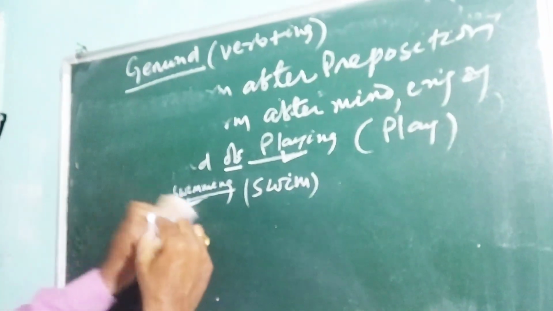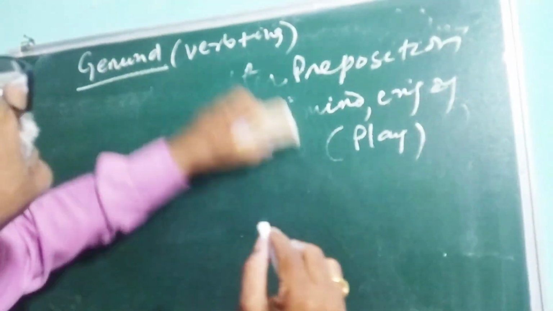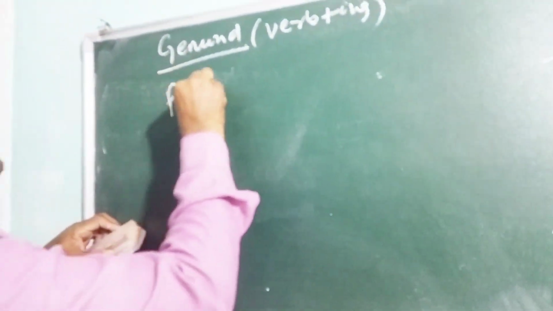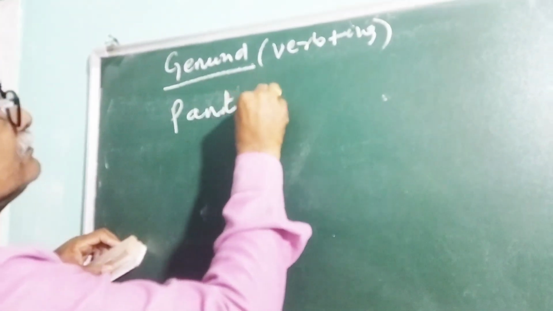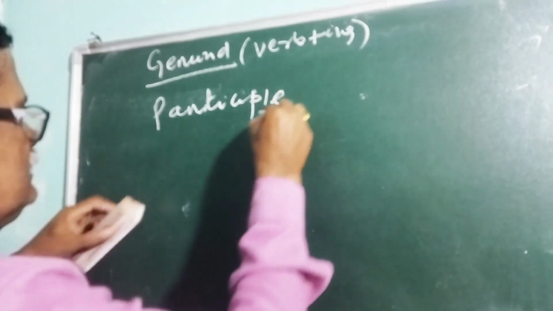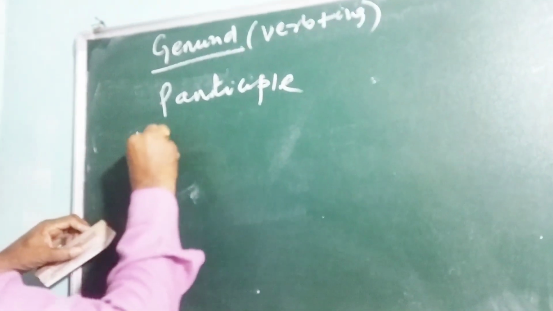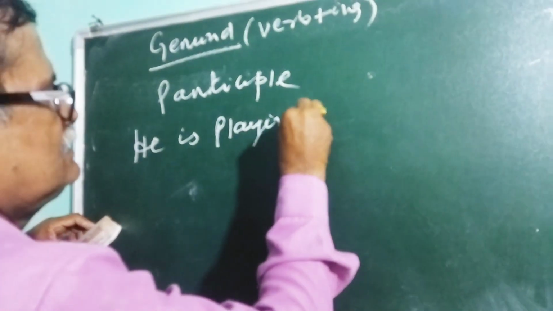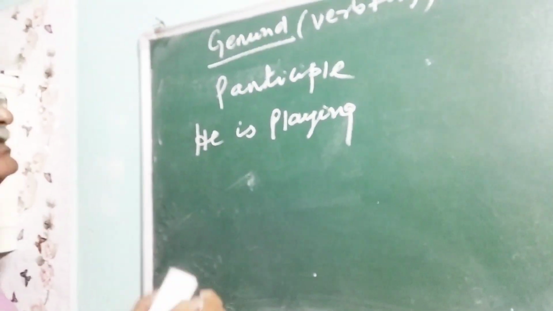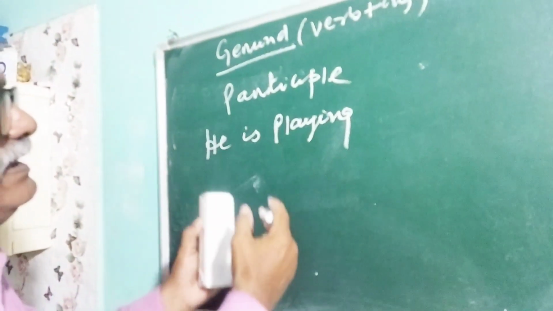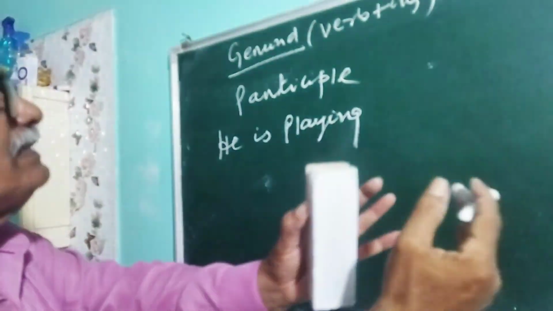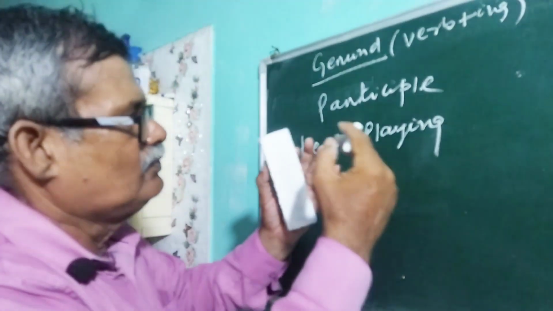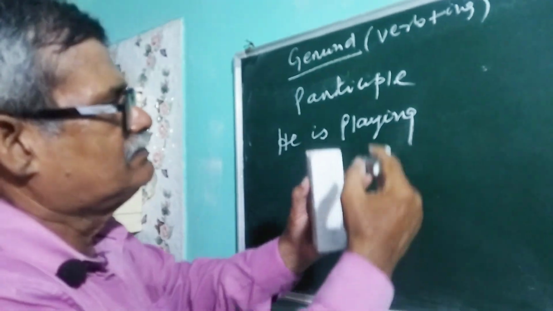What is gerund and what is participle? Gerund and participle. Participle is purely verb. There are two types of participles: present participle and past participle. Go, went: going is present participle, gone is past participle.